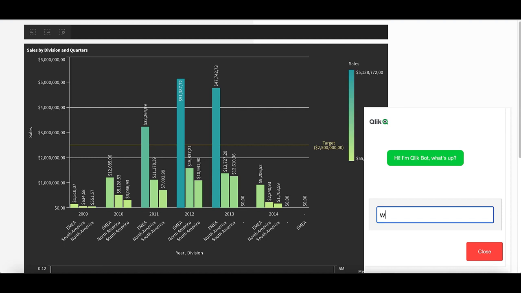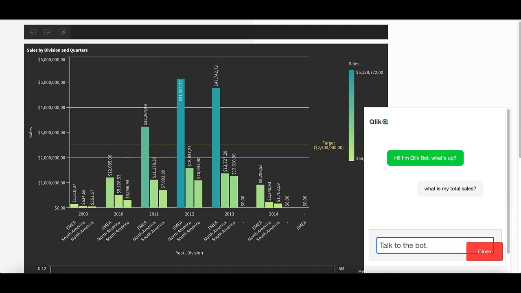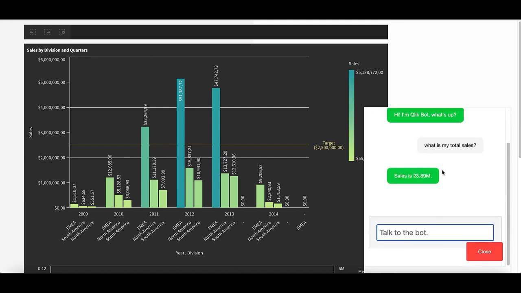First, I want to know my total sales. So, what is my total sales? Qlik's analytical engine responds with a value of $23.89 million.